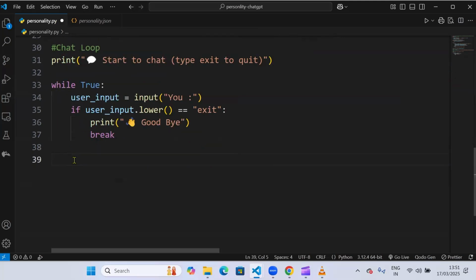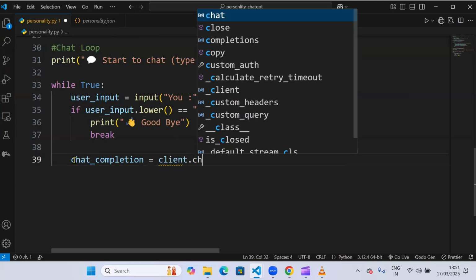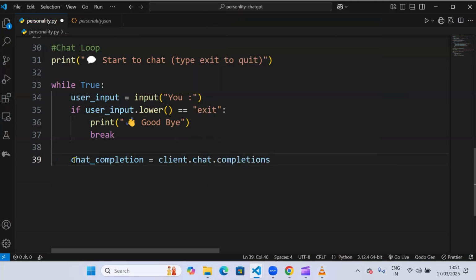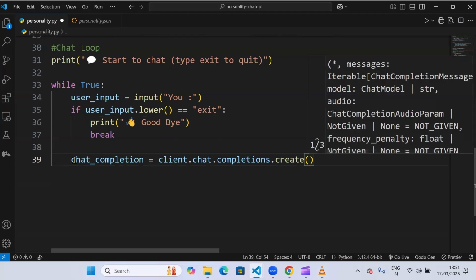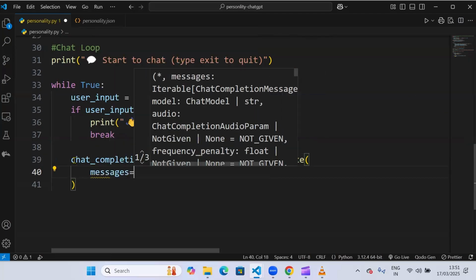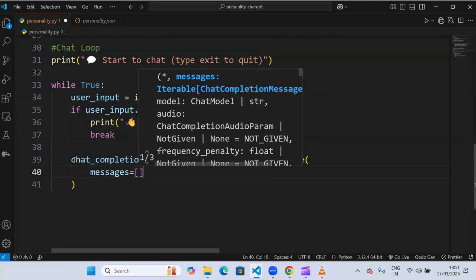If the user input is valid, I'll create a chat completion object. So chat completion equals client dot chat dot completions dot create. And here I'll create messages and I'll provide two roles.